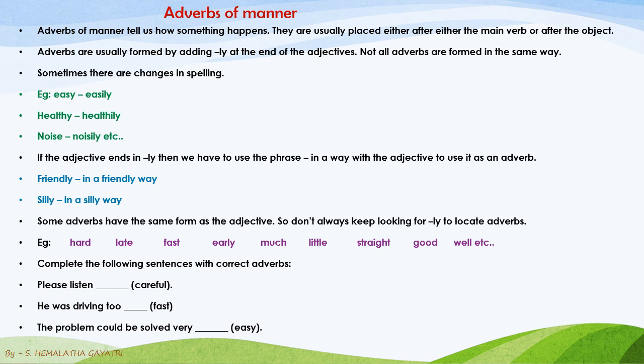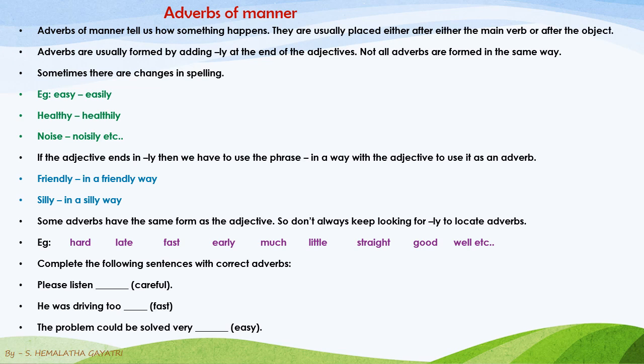Let us see some examples here. Complete the following sentences with correct adverbs. Please listen. The word is given as careful. It is an adjective. How can we change it to an adverb? We have to add ly. Please listen carefully. Next one: He was driving too. Can I add ly here? No, I should not add. I will use the word exactly the same as it is given.